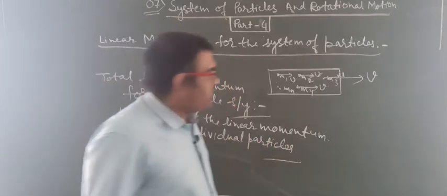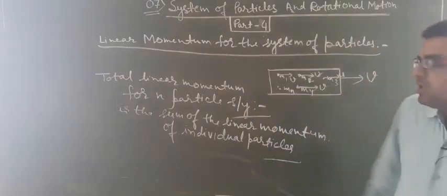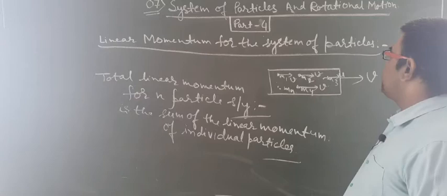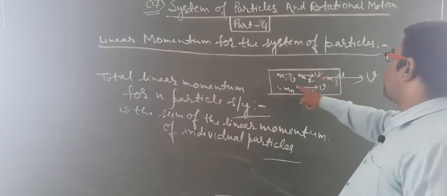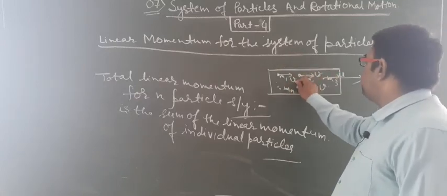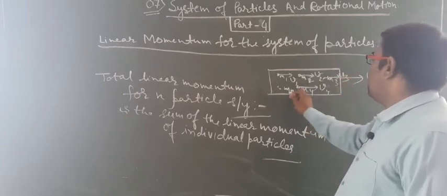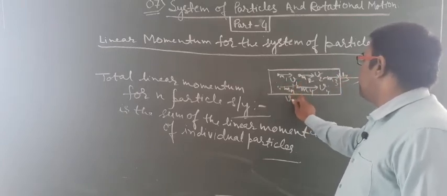Now look here, students. Suppose the particles M1, M2, and so on are moving with V1, V2, V3, V4, and the last one with Vn.